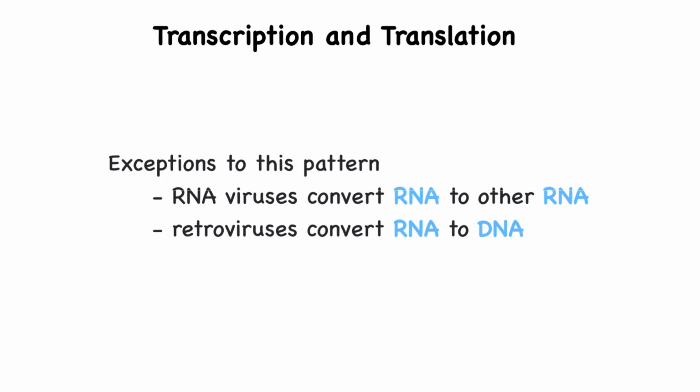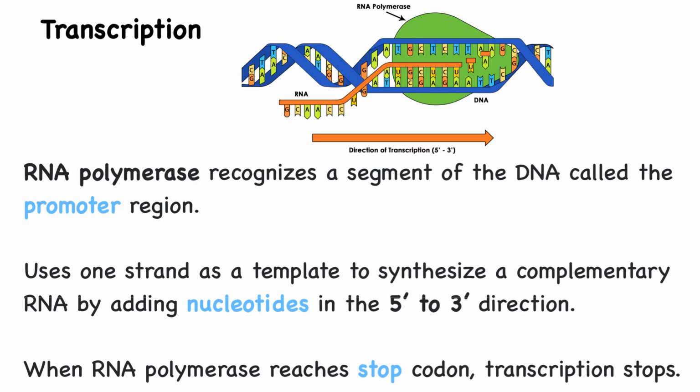Exceptions to this pattern include RNA viruses converting RNA to other RNA and retroviruses converting RNA to DNA. During transcription, the enzyme RNA polymerase binds to a specific region of DNA called the promoter region and uses one strand as a template to synthesize a complementary RNA molecule by adding nucleotides in the 5' to 3' direction. This process follows base pairing rules, with the key difference that RNA incorporates uracil instead of thymine.